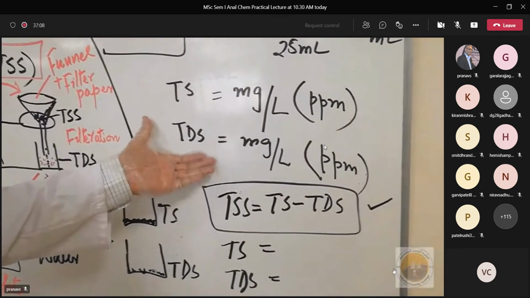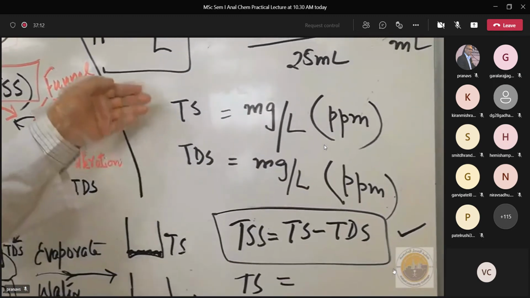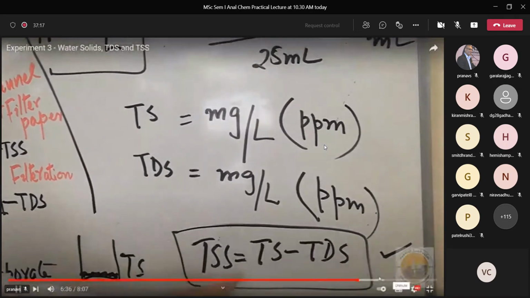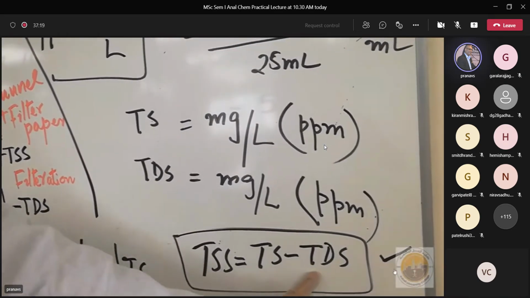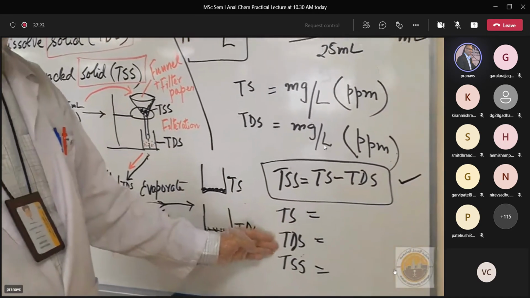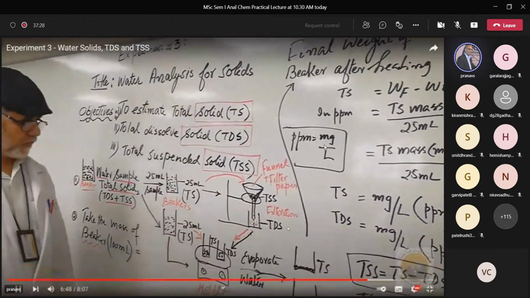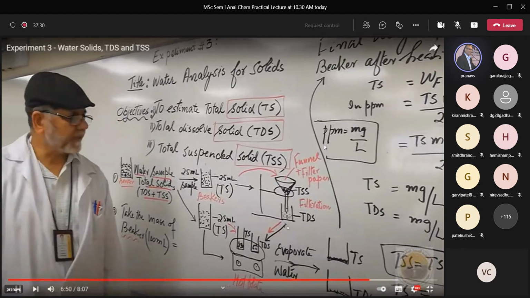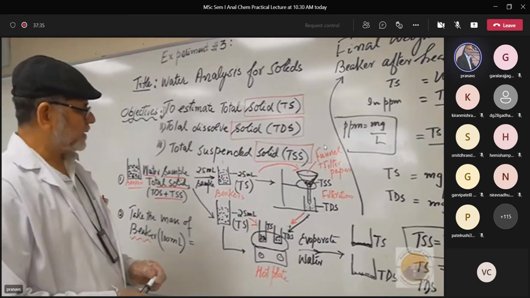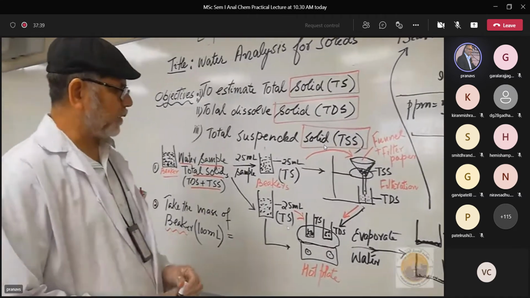The same way, we can calculate the TDS, that is also milligram per liter, ppm. Once you have the TS and you have TDS, then you can calculate TSS. The TSS is TS minus TDS. So in this way, you determine TS, TDS and TSS. So this is all about the water solids which we determine experimentally, and you calculate the weight and everything is written on the report sheet, and you calculate accordingly.